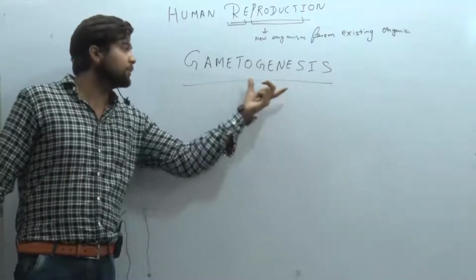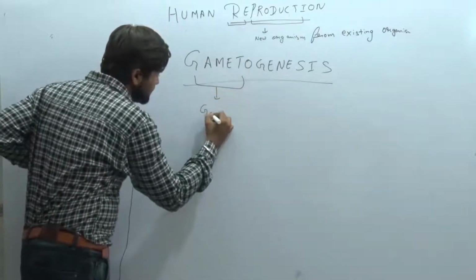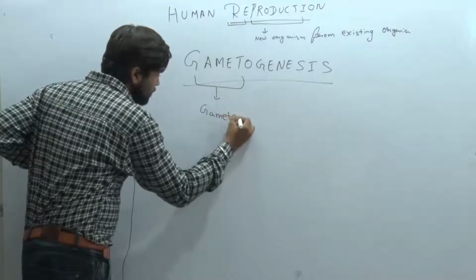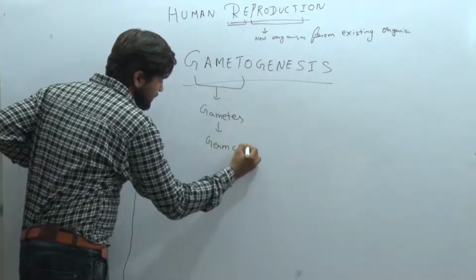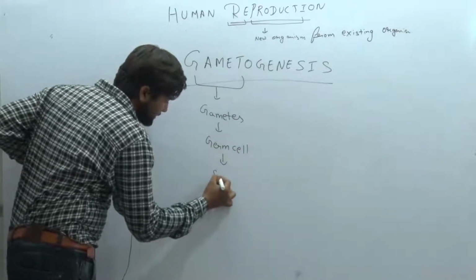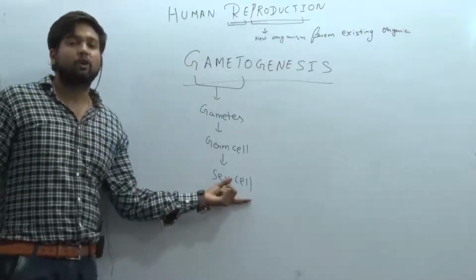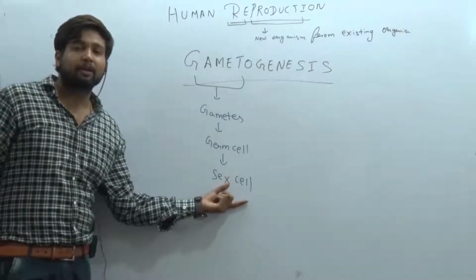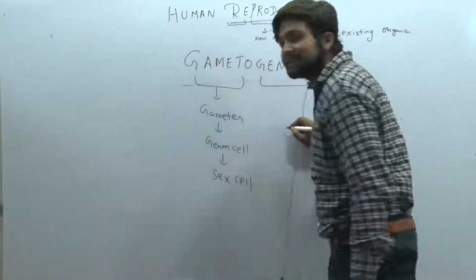The word gametogenesis, just understand from this word, gameto. The word gameto represents the gametes. Gametes, all you know, the germ cells. Do you know the germ cell or not? It is also known as sex cells, by which we can identify the sex of a person, either he is a male or she is a female. Clear? Genesis. The word genesis means what?